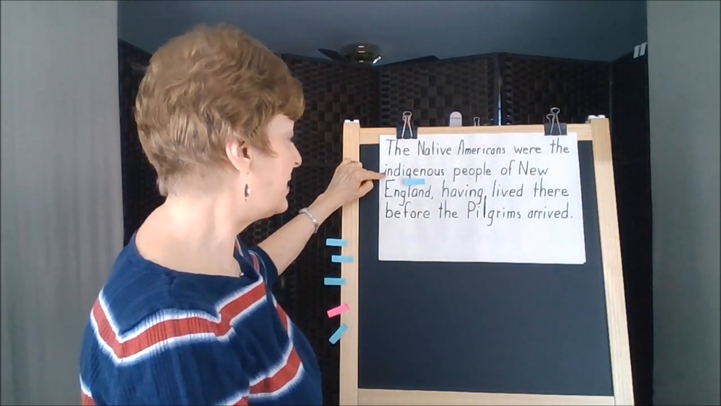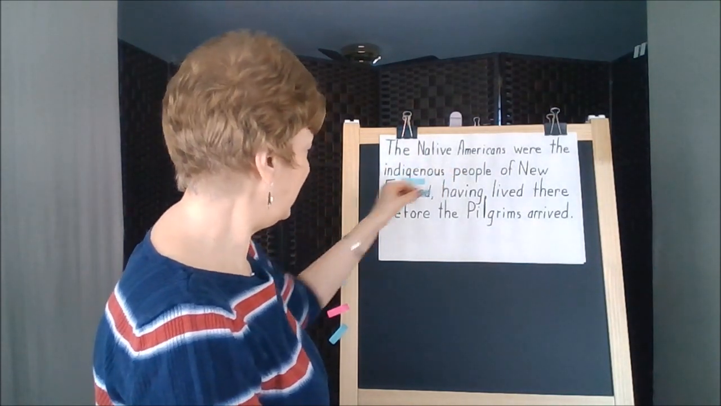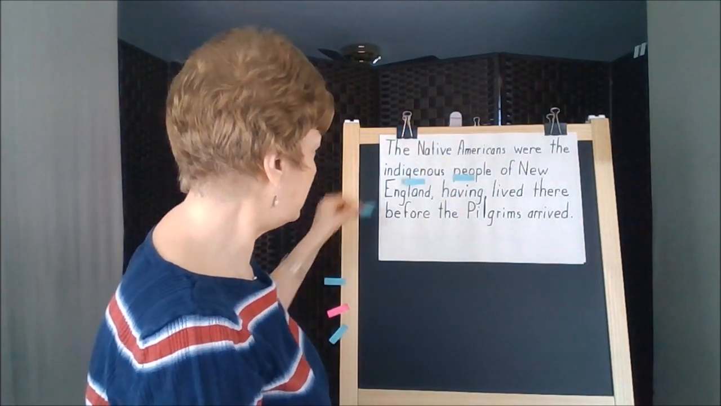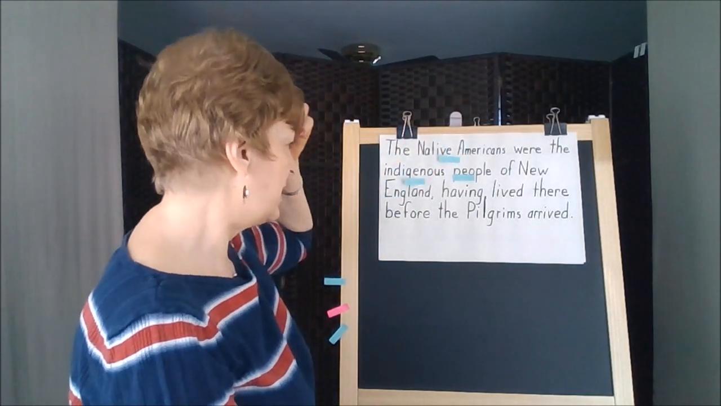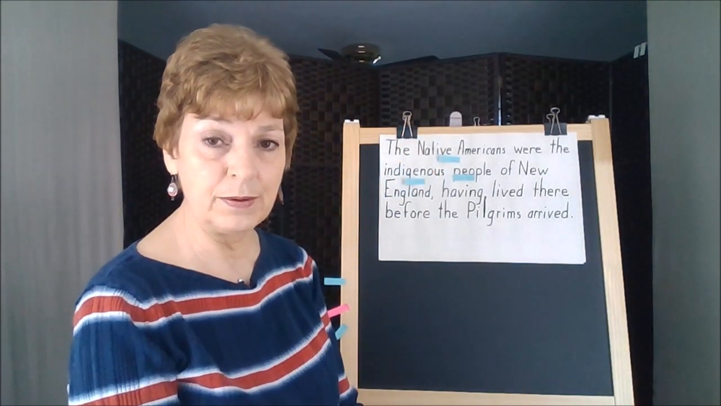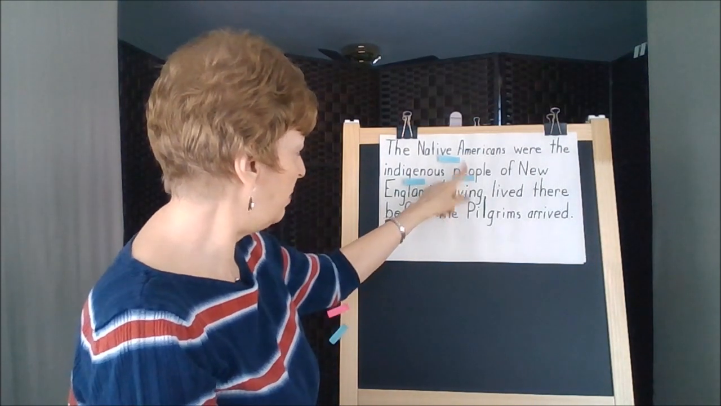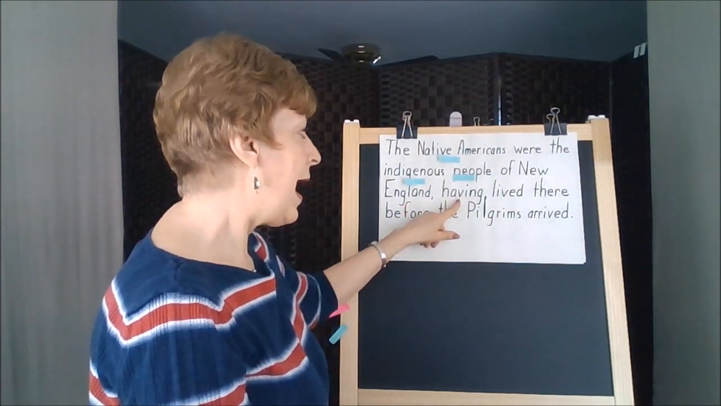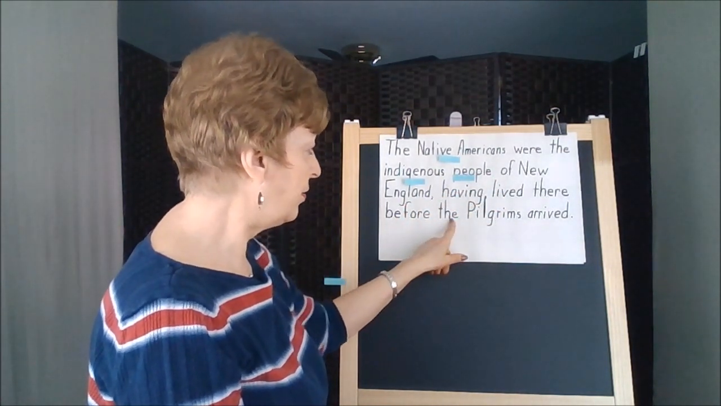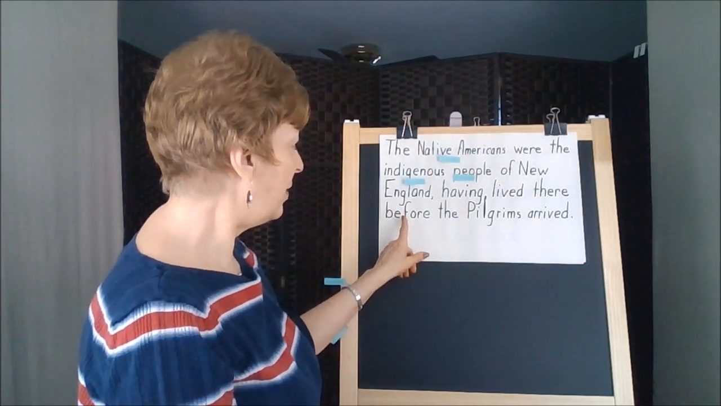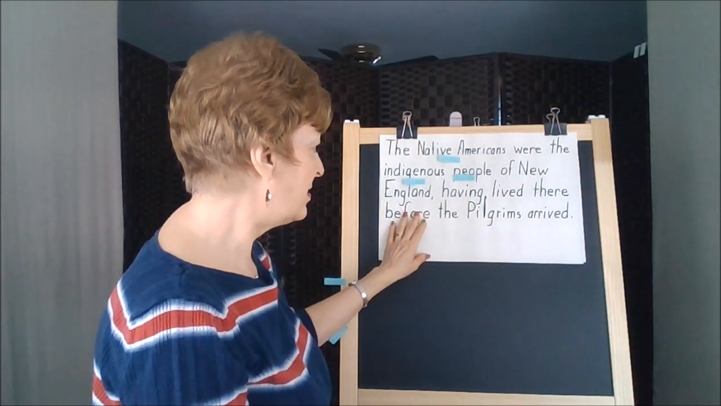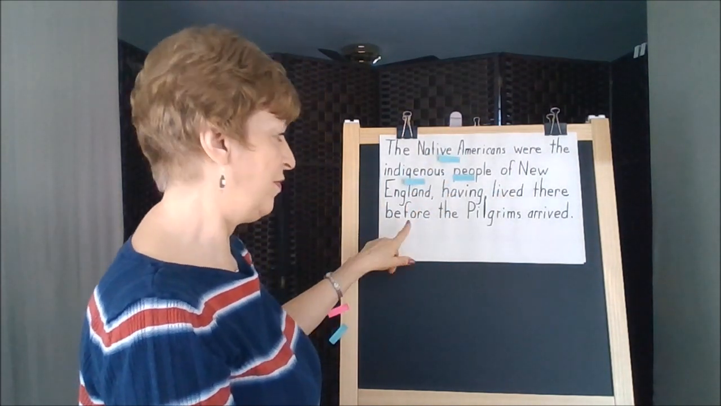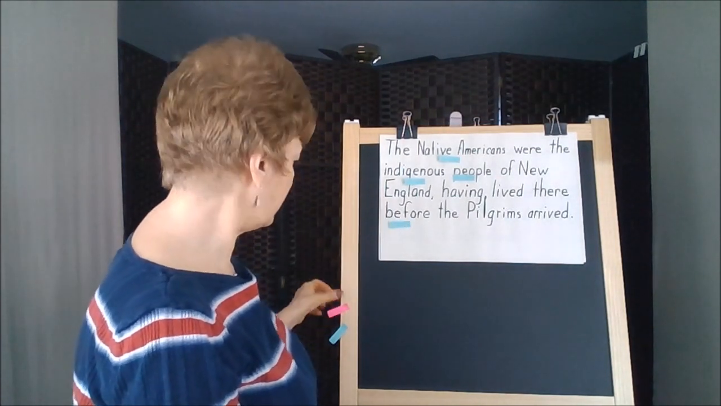Well, indigenous is talking about people, indigenous people, and the people were named in this sentence, the Native Americans. Okay, so the Native Americans were the indigenous people. So it has something to do with people and the Native Americans of New England, having lived there before the Pilgrims arrived. So this part of the sentence is telling us that the Native Americans lived in New England before the Pilgrims arrived.